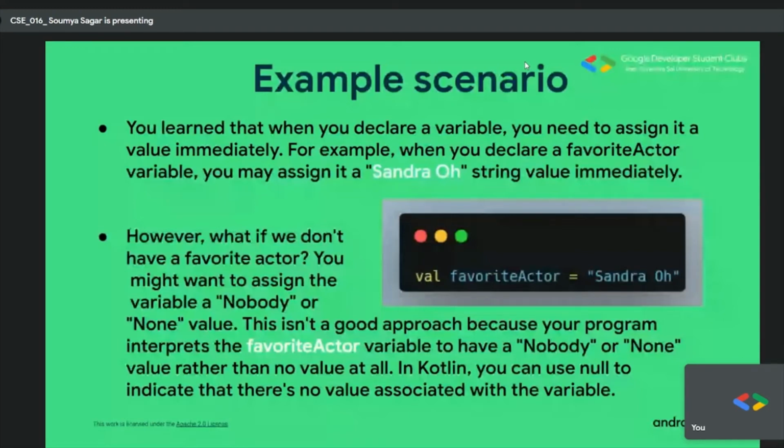So I can give a name to that box. The favorite actor is the box itself, and the data that goes inside the box is the object. So take it like there is a box and you have to put some object inside it. So the box is the favorite actor and the object is Sandra O.